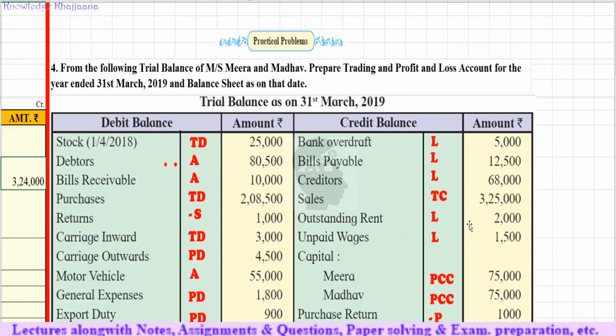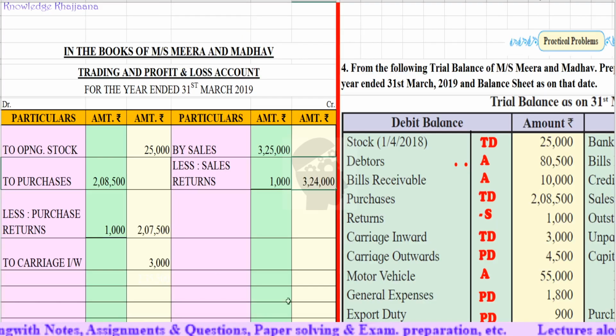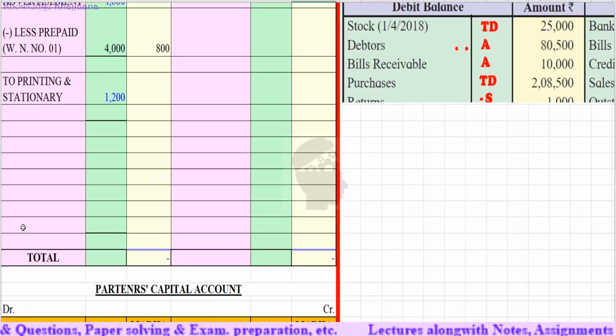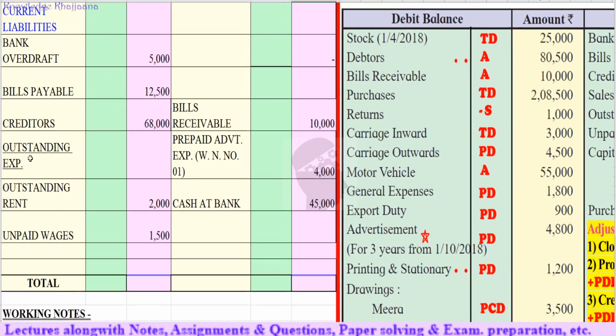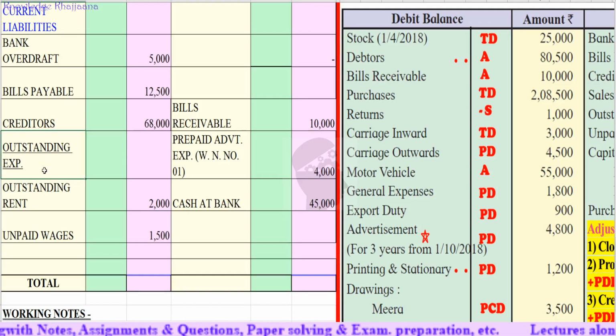Outstanding rent will go to the liability, rupees 2,000, and unpaid wages will also go to the liability, rupees 1,500, liability in the balance sheet. I have made one heading, that is outstanding expenses, and different types of outstanding expenses we will record over here.